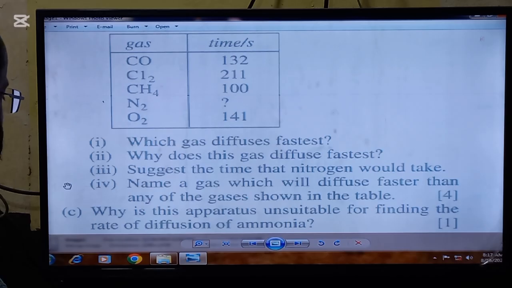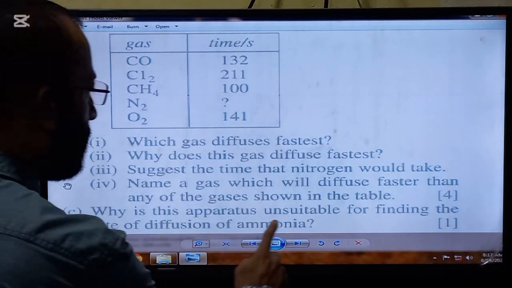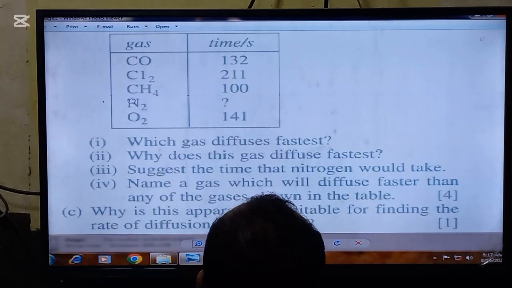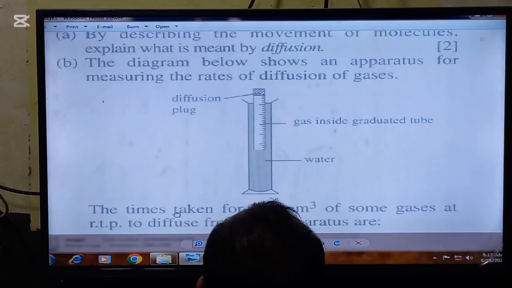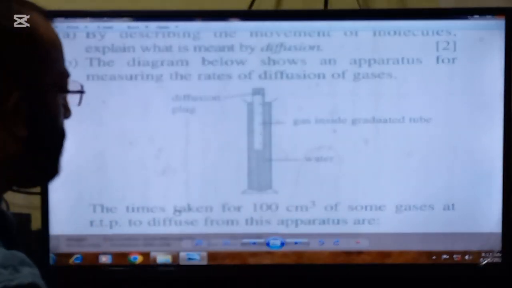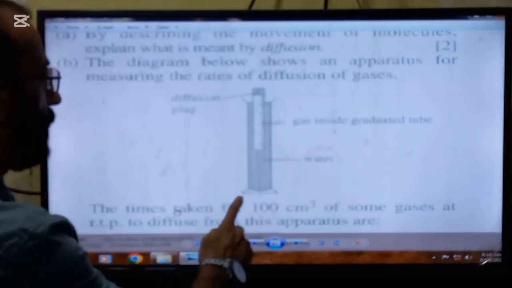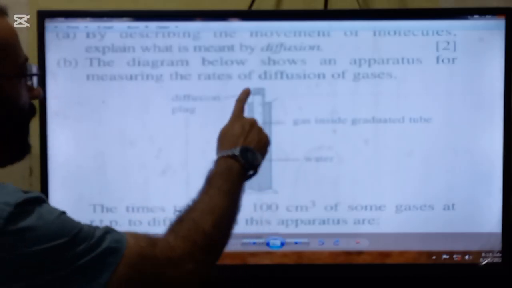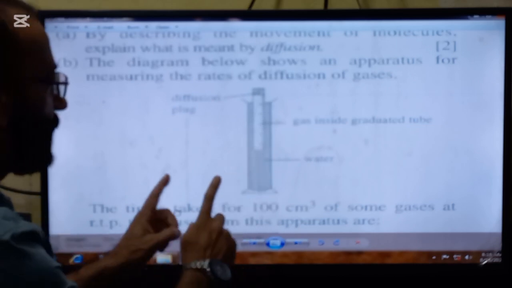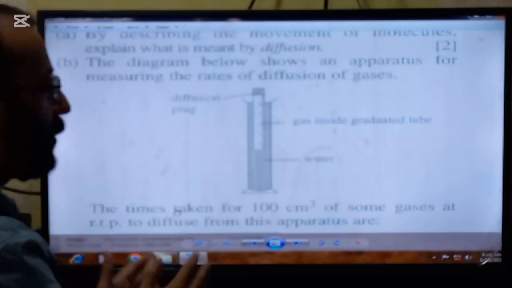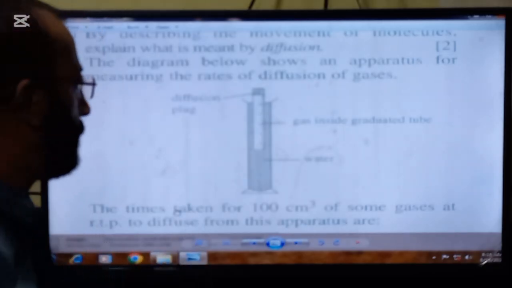The statement of the C part is, why is this apparatus unsuitable for finding the rate of diffusion of ammonia? Look at the apparatus. You can see here is water filled in this tube. Ammonia gas is very soluble in water, so the water level will rise up and fill up the whole graduated tube. That's why this apparatus is unsuitable for finding the rate of diffusion of ammonia gas.